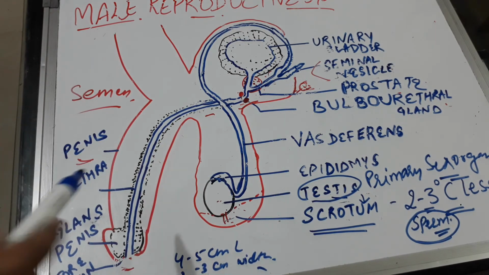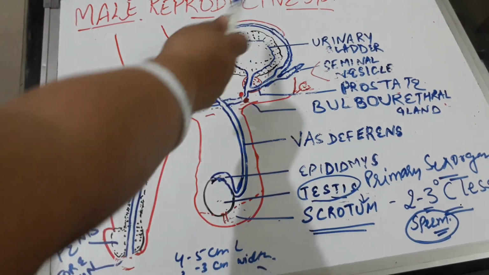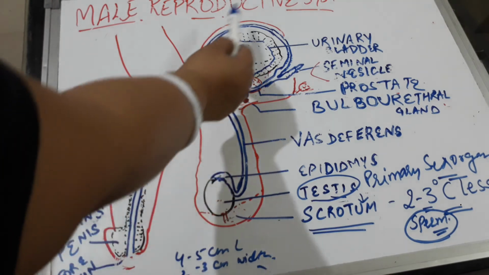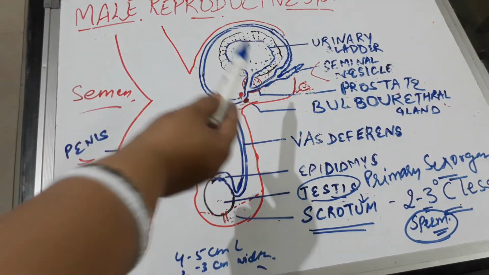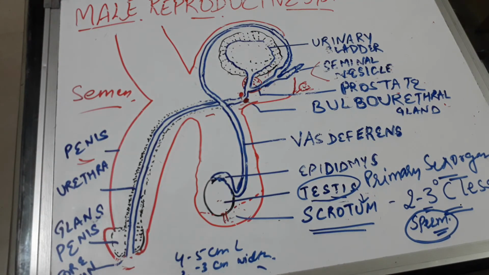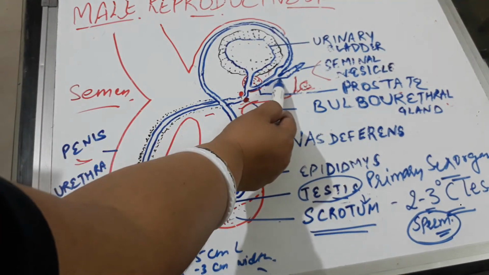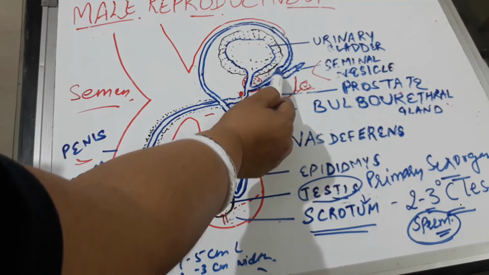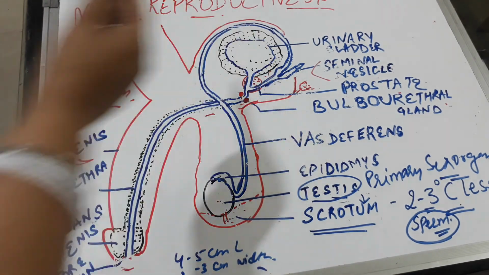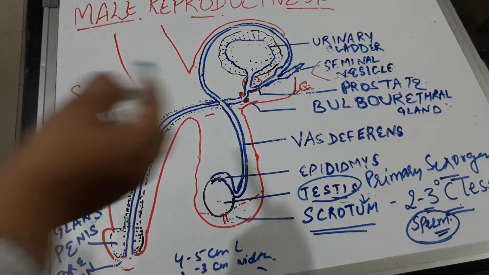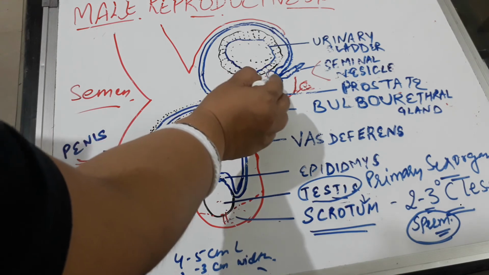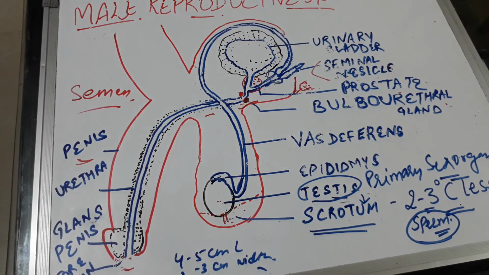And then it will loop over the urinary bladder. This is the urinary bladder. It will loop over the urinary bladder, and then it will be joined by a duct from the seminal vesicle. This is the seminal vesicle. A duct is here, and this will join over here, right? And this will form another duct which is called the ejaculatory duct. So the function of the vasa deferentia is that it carries the sperm.